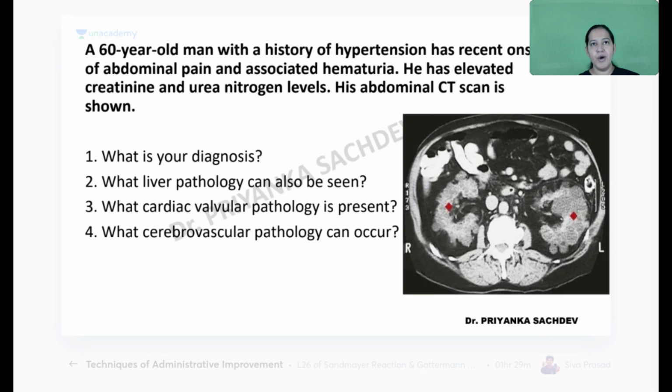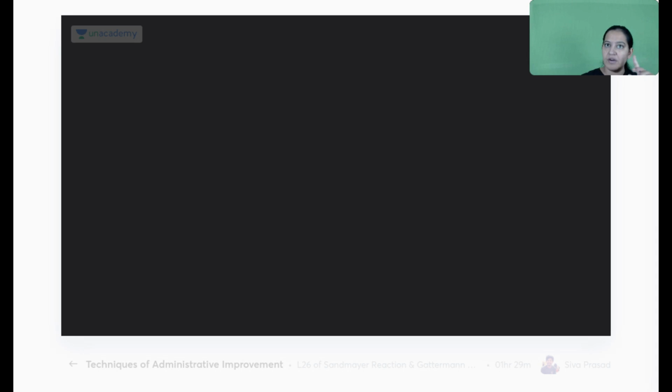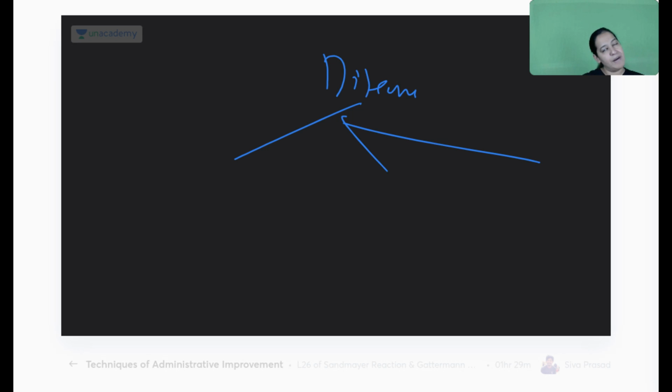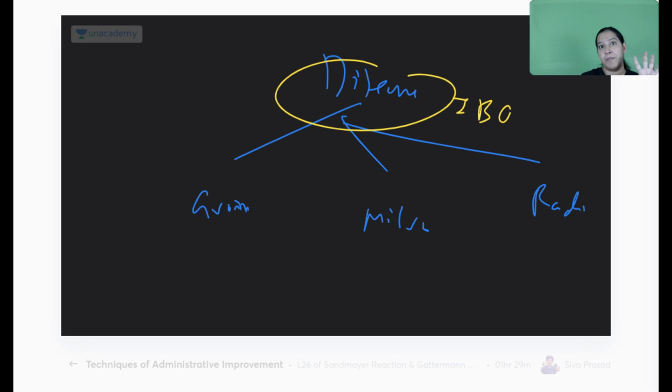So my advice to you, if you are just approaching your exam, it's okay. There is no time, the exam is next month or after 2-3 months. But if you are a first prof, second prof student, from now onwards, make a habit whenever you study any disease, you will see 3 images of it before coming to the next topic. Whenever you read the theory of any disease in your entire 4.5-year curriculum, you will see the gross of it, the microscopic image of it, and the radiology of it. So you will be better prepared for your IBQs from the first year of your MBBS. Give me a thumbs up.